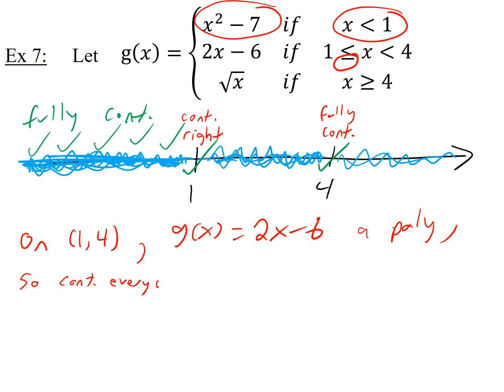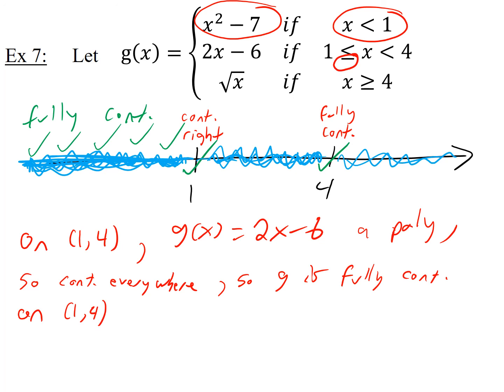But again, the polynomial is not g. The polynomial is only equal to g on this interval. So I'm going to say, so g is continuous. Fully continuous. Let me write fully continuous. Fully continuous on the interval 1 to 4.